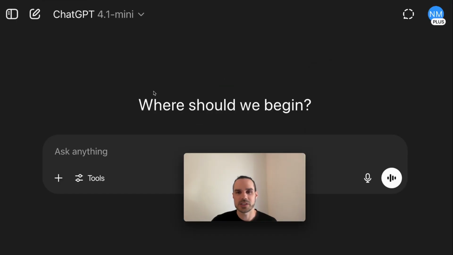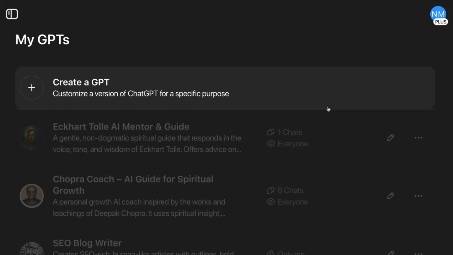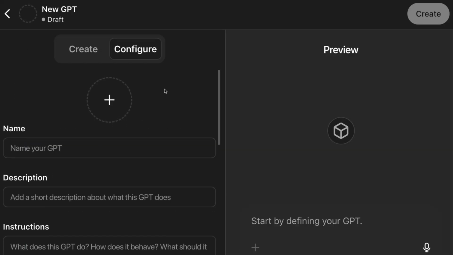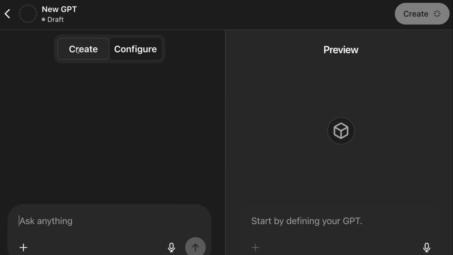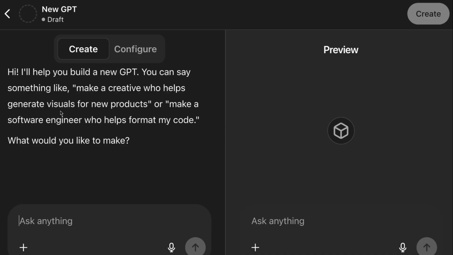All right, so the first place we're going to start in ChatGPT is here's your profile over here. So we're going to start by clicking here in the top right corner and go to My GPTs. Then from there, you're going to go create a GPT, custom version for specific purposes. Now in here, you can see all the fields. So there's create or configure. Create's pretty good because you can just say, you know, here's an example of it. Act as Eckhart Tolle, and then it'll auto make a preview.